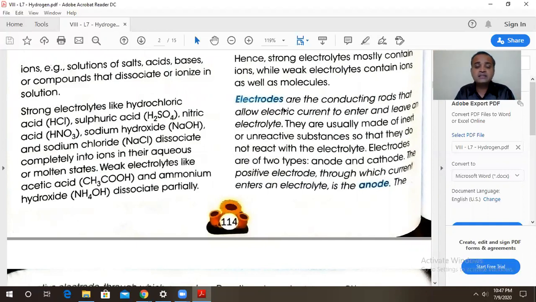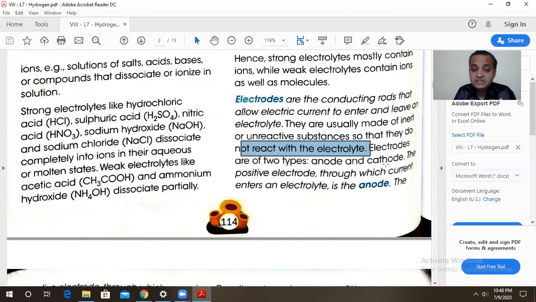These electrodes are mostly made up of inert metals or unreactive substances like graphite, so that they do not take part in the electrolysis process. Their role is only to pass the electric current in or out. They should not take part in a chemical reaction, and therefore they are made of inert or unreactive substances, so that they do not react with the electrolyte. These electrodes are of two types, anode and cathode.